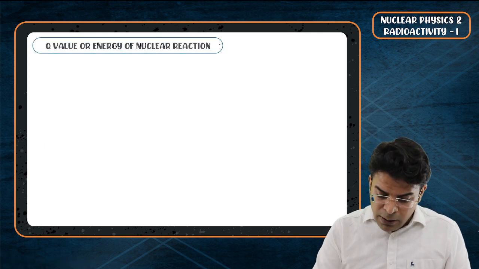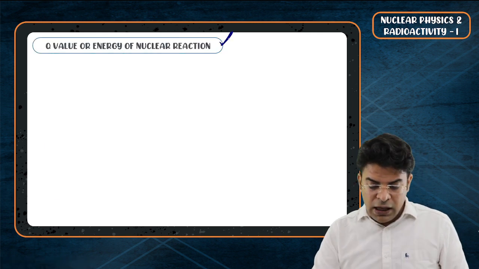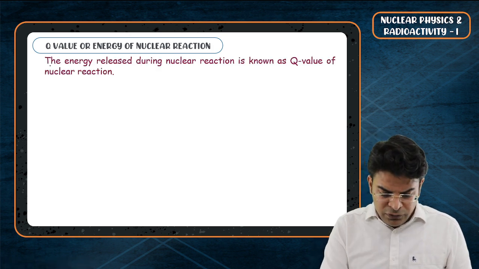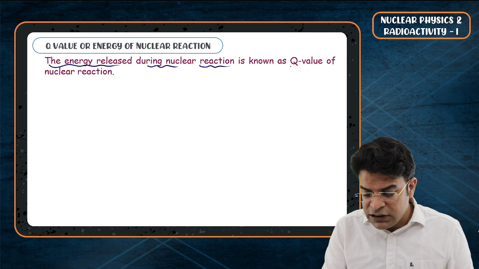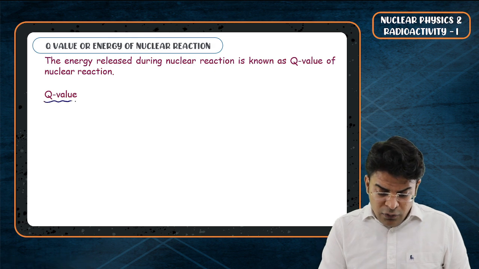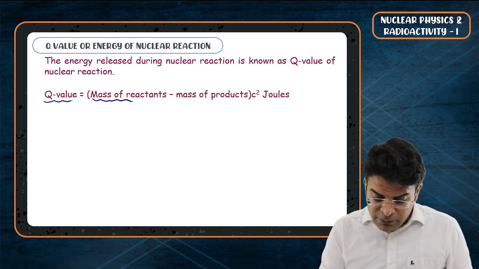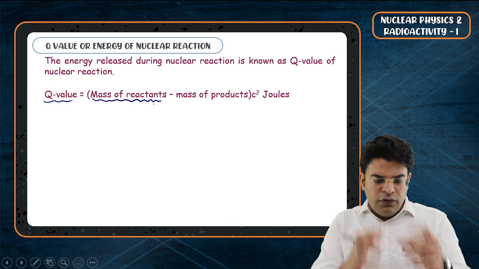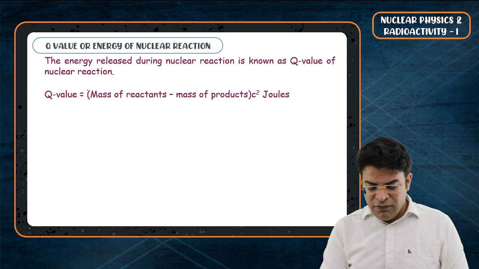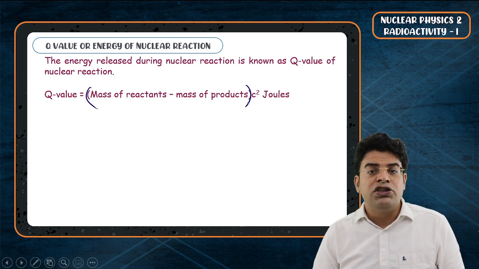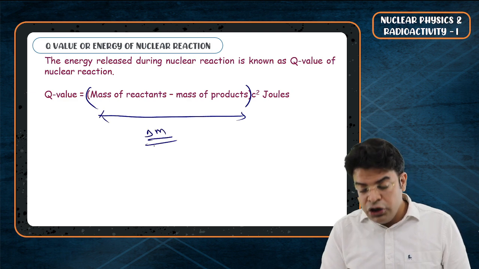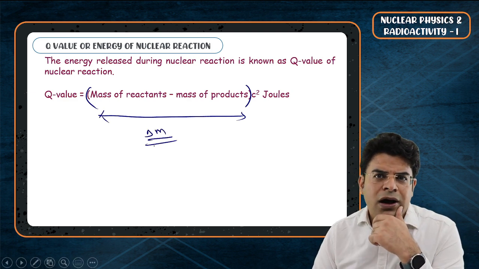Now we need to talk about Q value, or energy of nuclear reaction. What is the meaning of Q value? The energy released during a nuclear reaction is known as the Q value of the nuclear reaction. Q value equals the overall mass of reactants minus the mass of products, times c squared. Sir, why have you written mass of reactants minus mass of products? This term itself represents how much mass is lost during the nuclear reaction. How can the mass be lost?